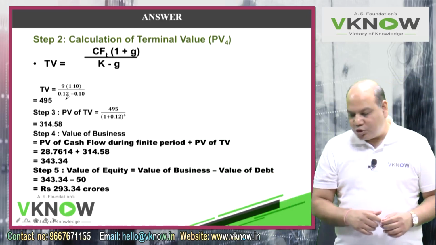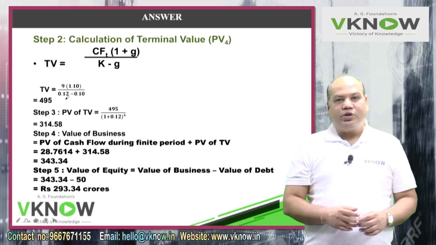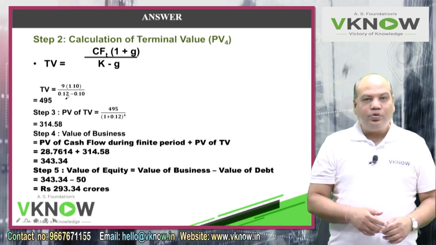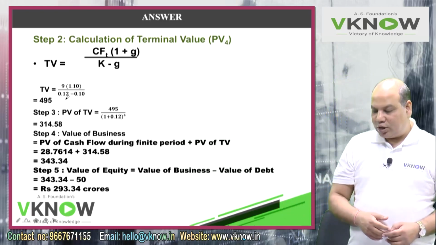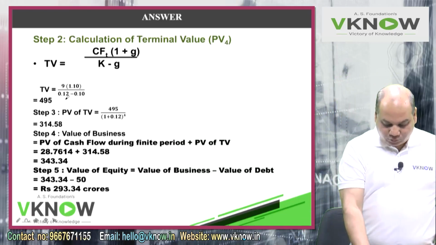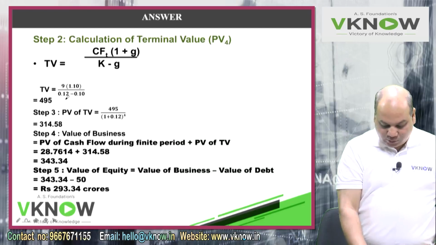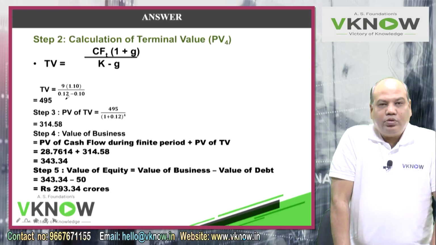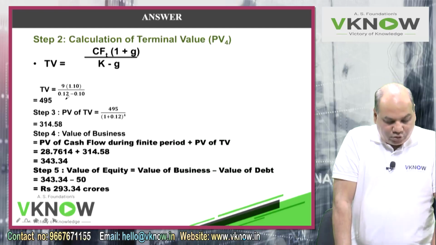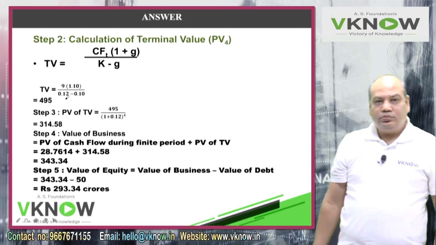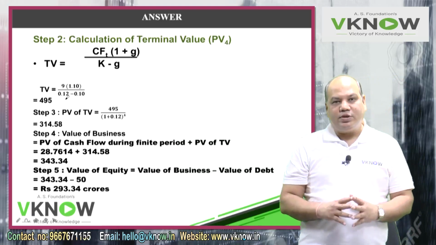Step 1, 28.7614. Step 3, 314.58. Add them and tell me the answer. So that comes to 343.34 rupees crore. That is the value of the business.